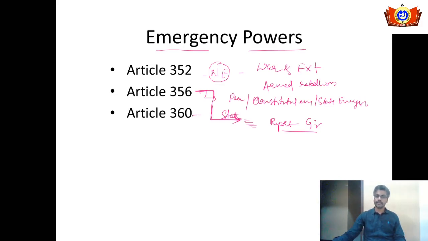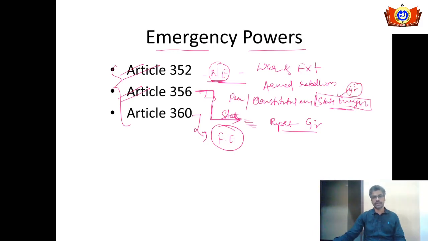When it comes to the Article 360, president, if he is satisfied, he can declare the financial emergency in the nation. We will make the separate video for the emergency. During that time, we will discuss everything in detail. As of now, just remember these things, that is three kinds of emergency can be proclaimed by the president only. If it is state emergency or the national emergency, all the emergencies will be declared or proclaimed by the president. Don't get confused with the state emergency. It will not be declared by the governor or something else. There are no such options in Indian constitution. All the emergencies, three kinds of emergencies, will be declared by the president of India.